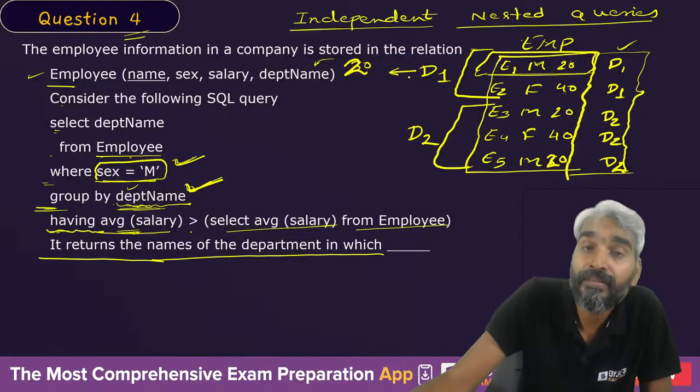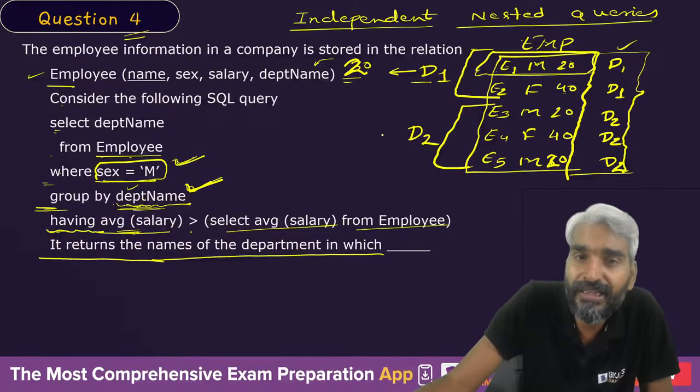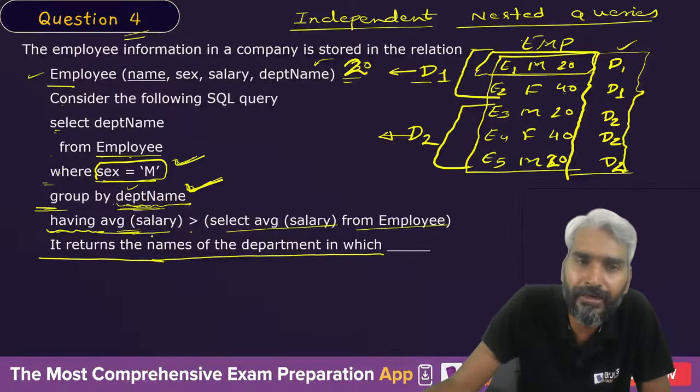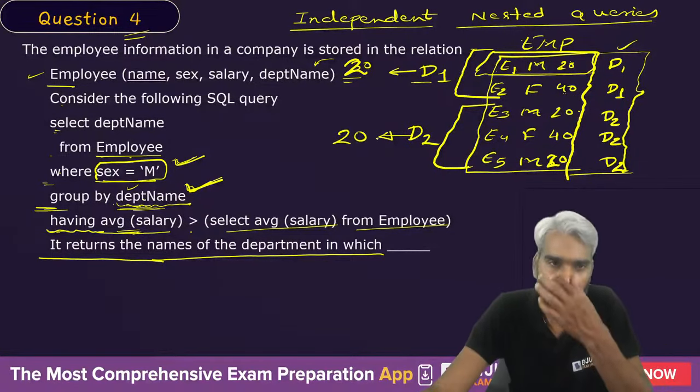Okay, so the average salary of male employee of department D1 is 20. What is the average salary of male employee of department D2? Only calculating the average salary of male employees, it is 20 plus 20, 40, divided by 2, which is 20.